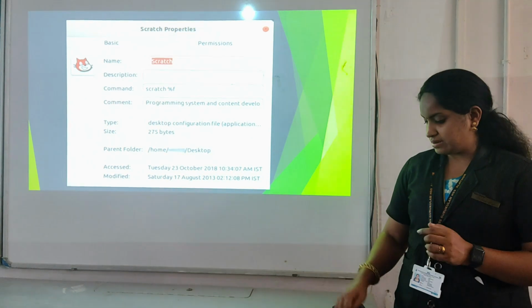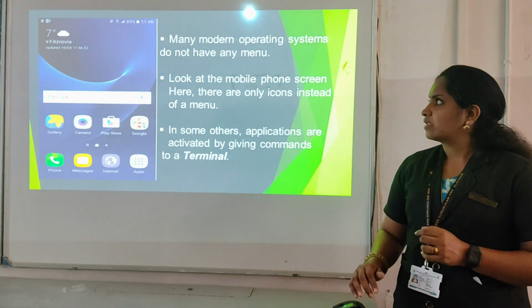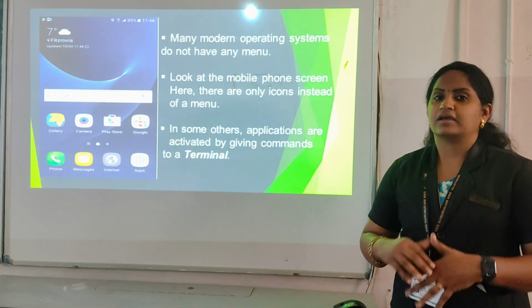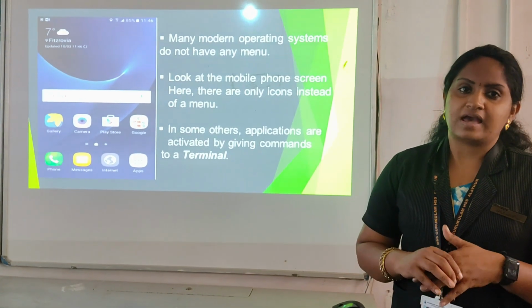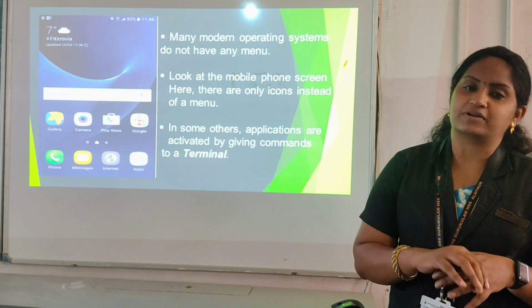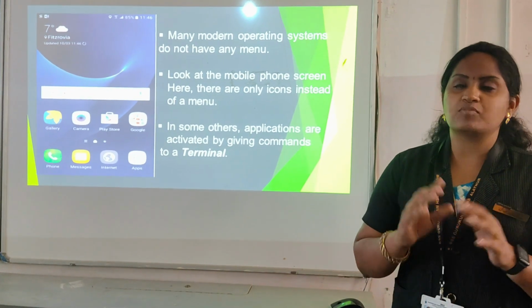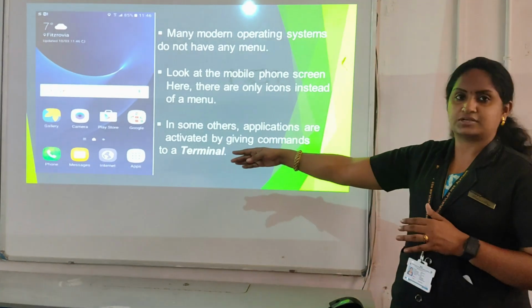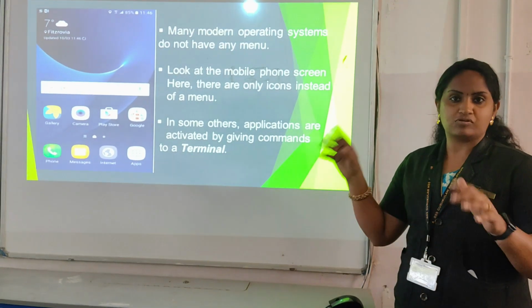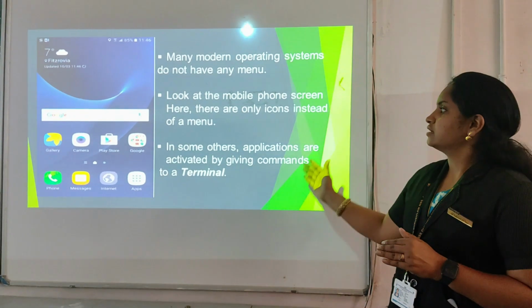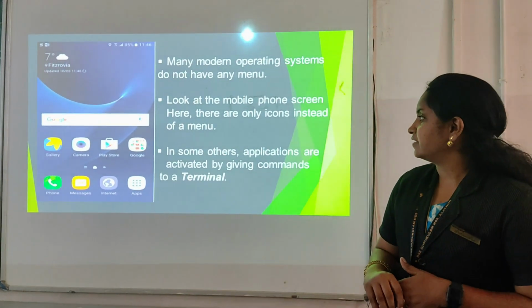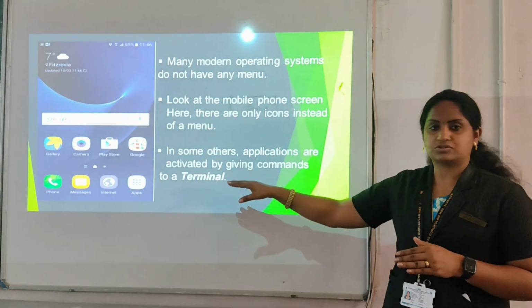Clear? And another point: in many operating systems we don't have the menu, and we just want to launch a particular application software. In mobile phones also we don't have any menu or folder section; we are just creating that section. Such activity is activated by commands to a terminal.